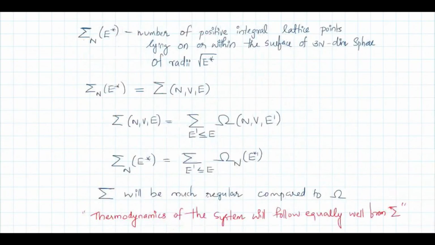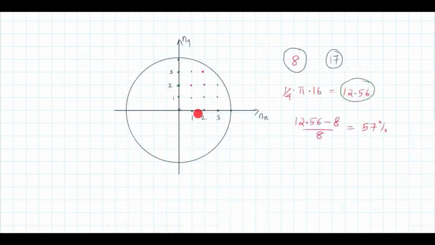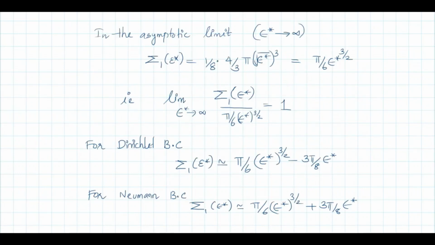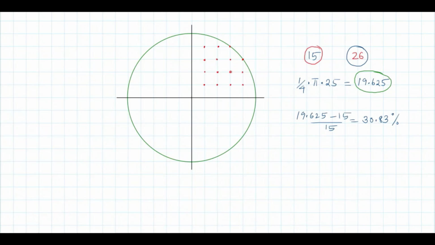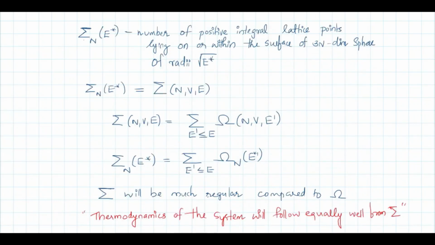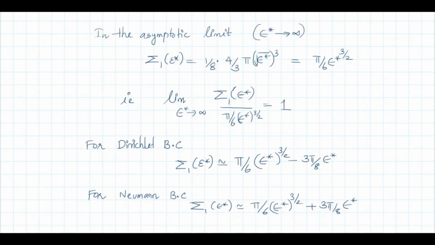Okay, so consider this figure. Without having 0, this 8 will represent this term minus 3 pi by 8 e star, and the points with nx or ny 0, that is 17, will give you this term with the plus 3 pi by 8 e star.